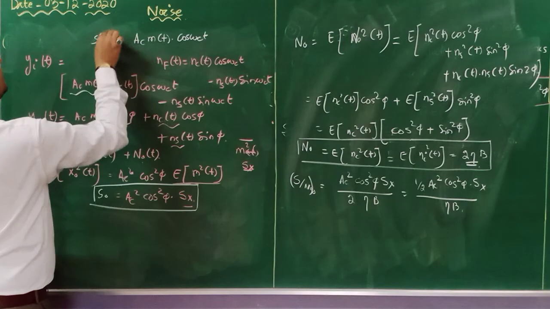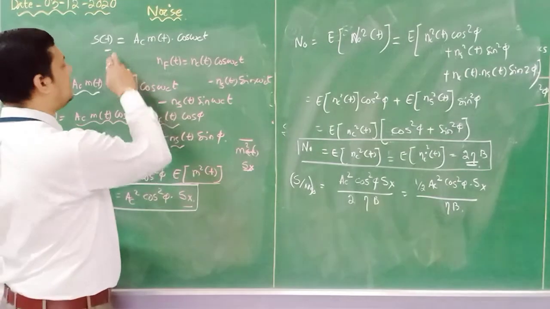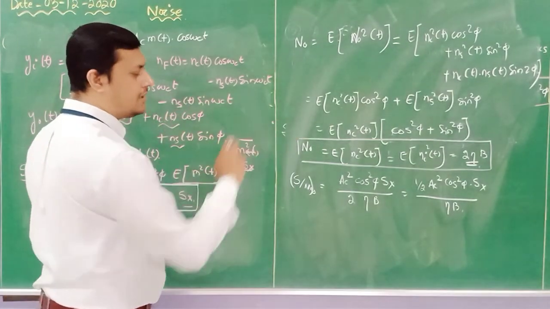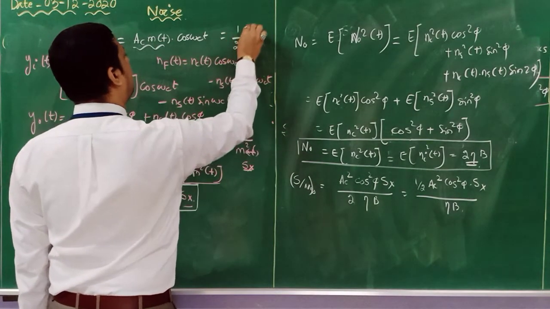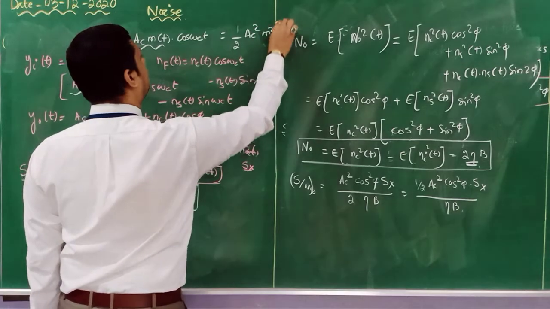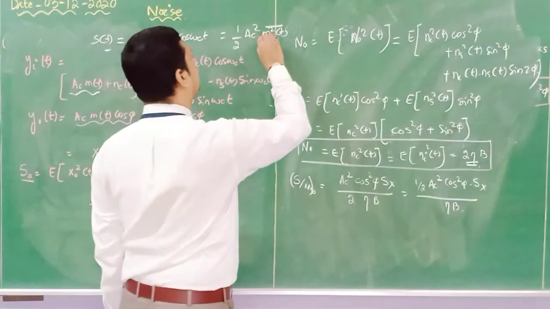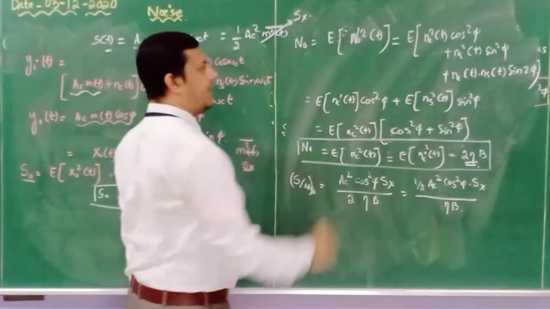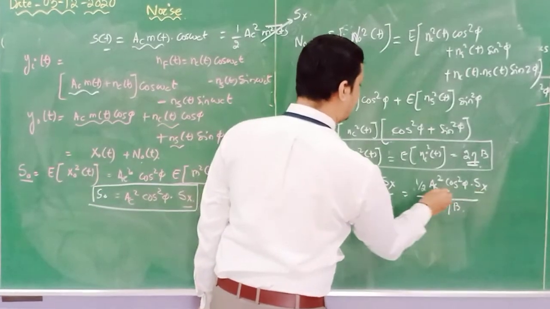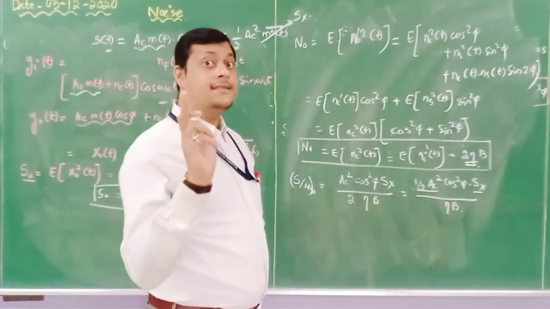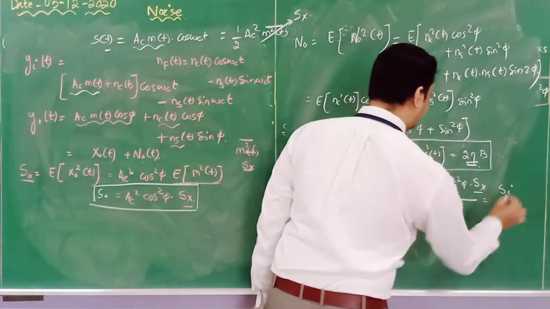This received signal becomes the input signal to our demodulator. So what is the power content? The power content will be half AC square m square of t whole bar, because it only depends upon magnitude, and this m square of t is represented as Sx. So as you can see, half AC square Sx is nothing but the input signal power. So here I will write Si.